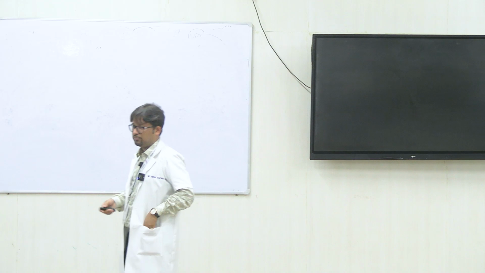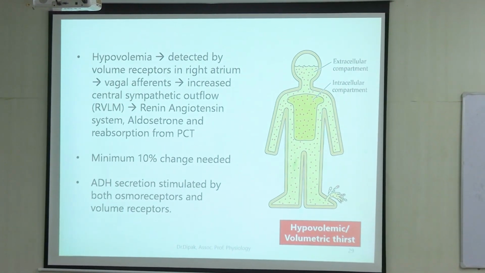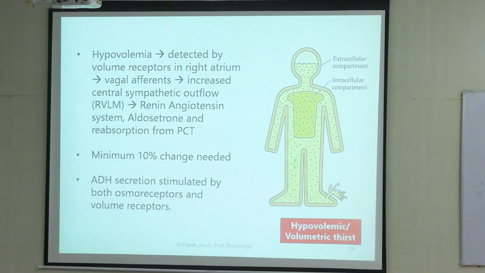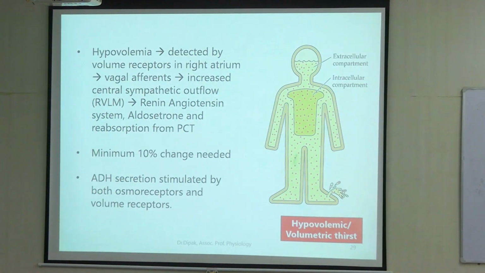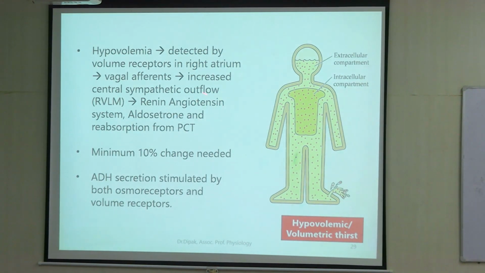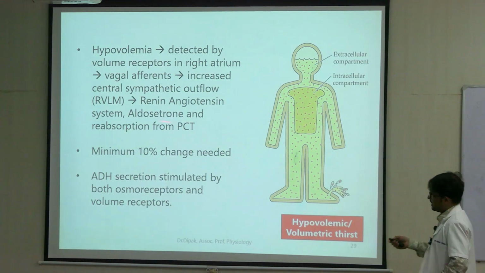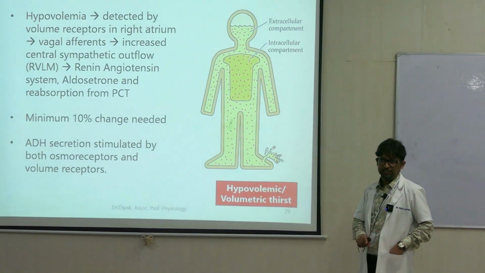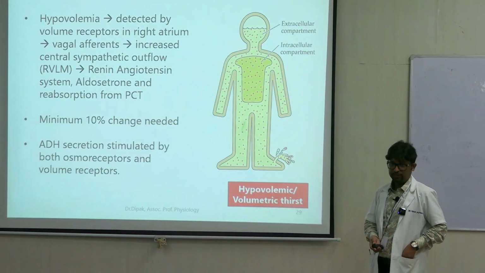The second effect is hypovolemia. So this is a repetition. Hypovolemia is detected by the baroreceptors, the volume receptors. Here I am talking of the volume receptors in the right atrium. Once it is detected, there is increased central sympathetic outflow, increased activity of the renin-angiotensin system through the kidneys, aldosterone, and there is reabsorption of sodium and water from the proximal convoluted tubule, PCT, of the nephron.